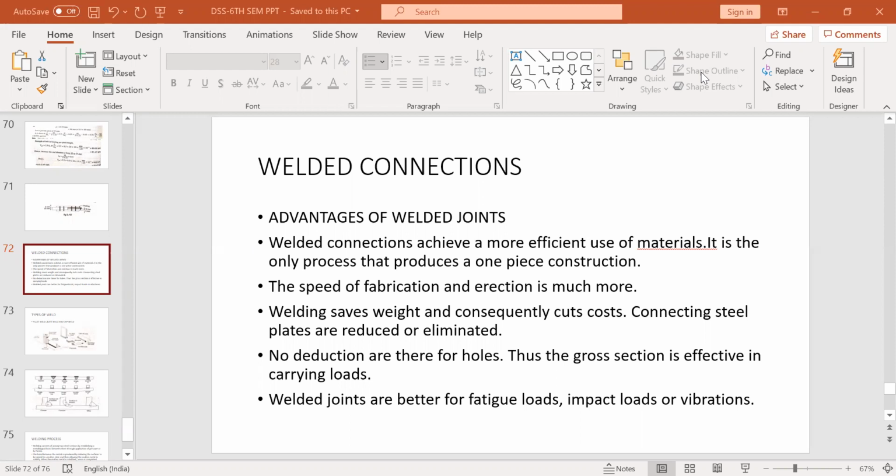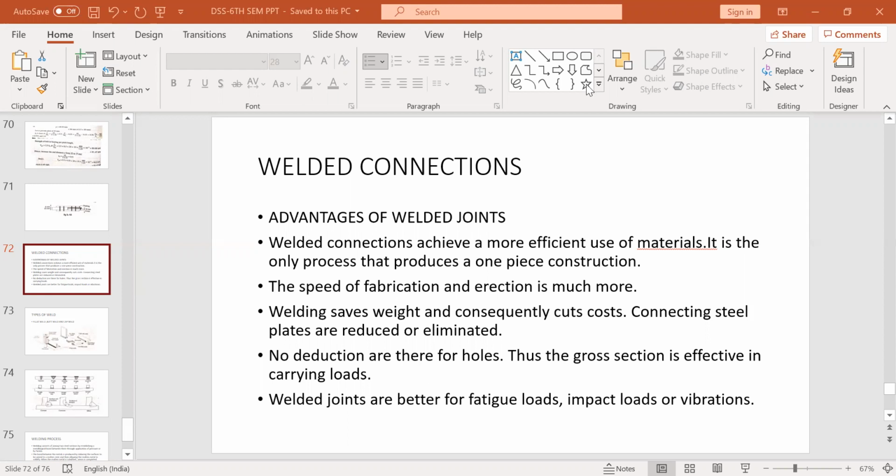Then we make holes and join the members by bolting. But in case of welding, it's a process in which you heat up the metal to a molten state, and it is fused. Both the metals are fused using a filler material by an electrode, and when the metal solidifies, the members are connected. So this is nothing but a welded connection.